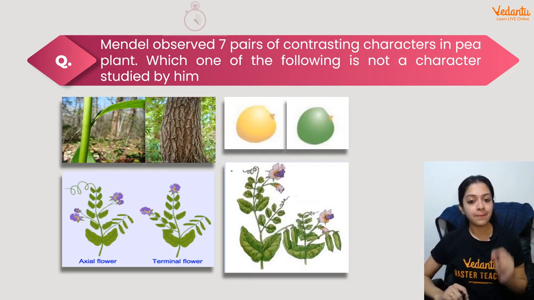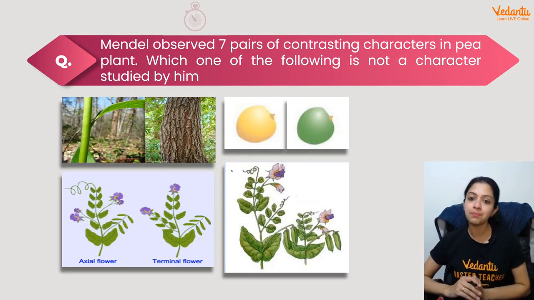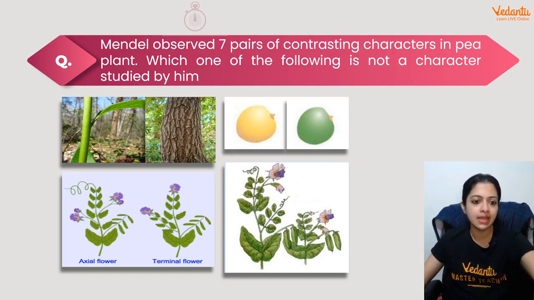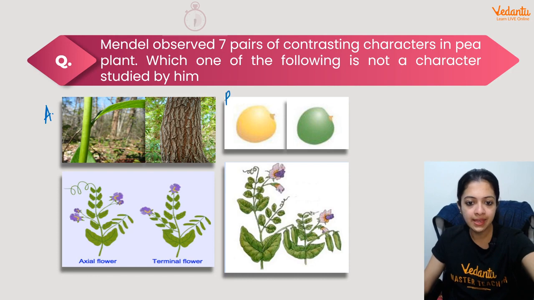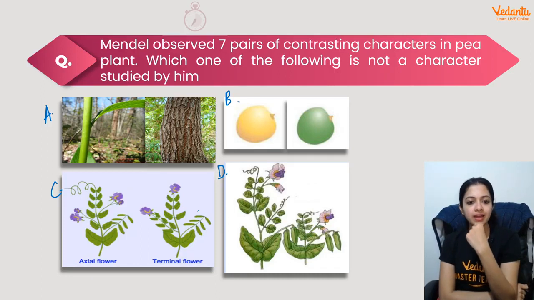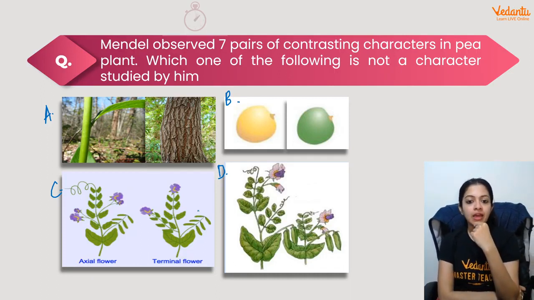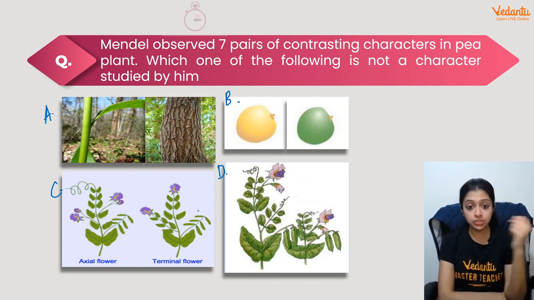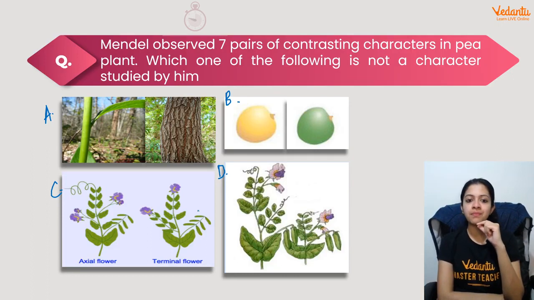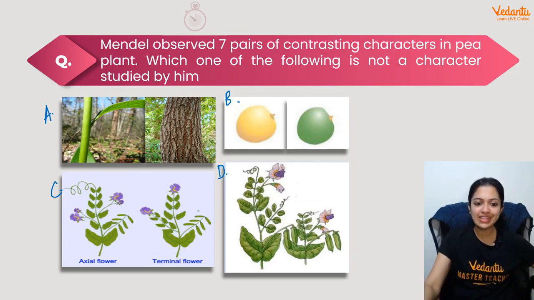Okay, now look at this. Mendel observed 7 pairs of contrasting characters in the pea plant. Which one of these is not a character studied by him? Quickly tell me the answer. Let's number them as A, B, C, and D. Look at the first one. It shows green stems and woody stems, round seeds and green seeds is B. C would be axial flower and terminal flower, and D would be the tall plant and the dwarf plant. Which of these was not a character studied by Mendel? Okay, and your time ends in 3, 2, 1, and go.